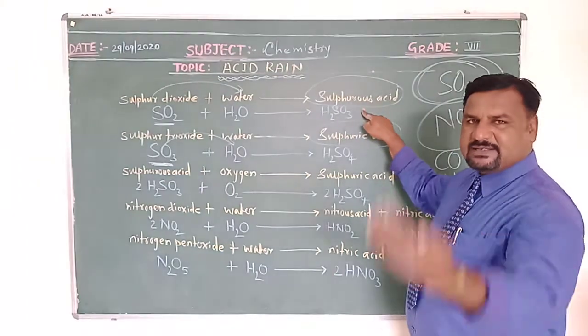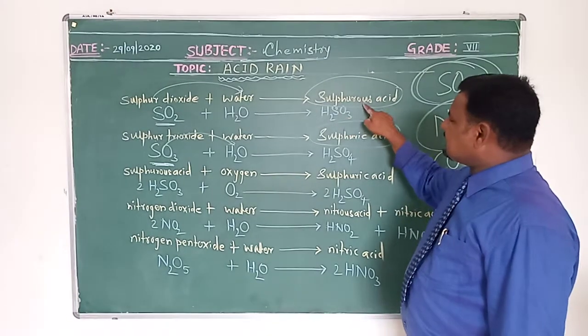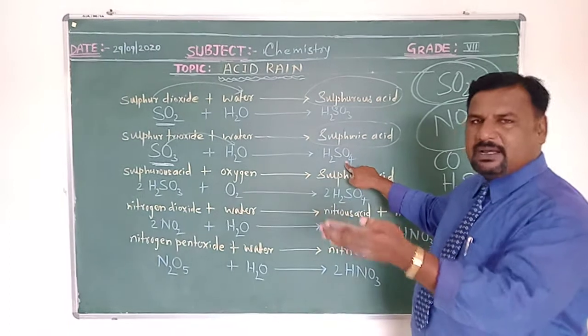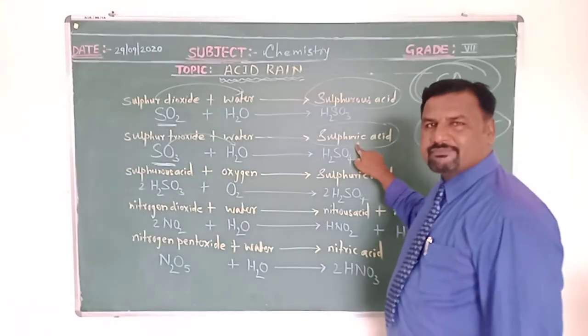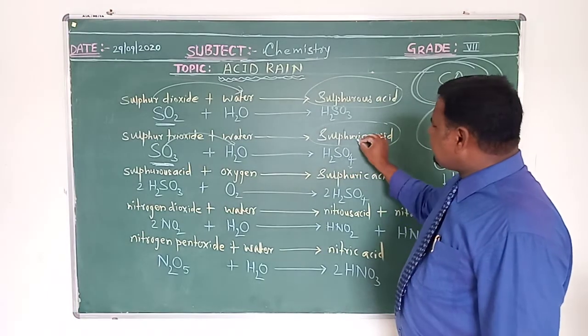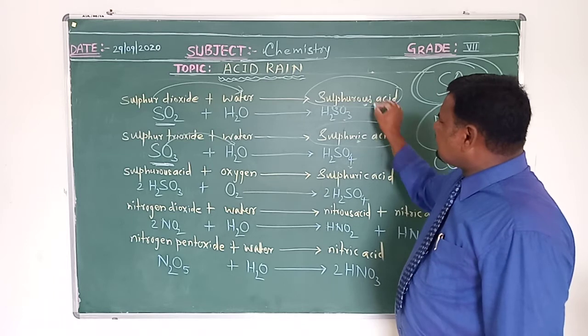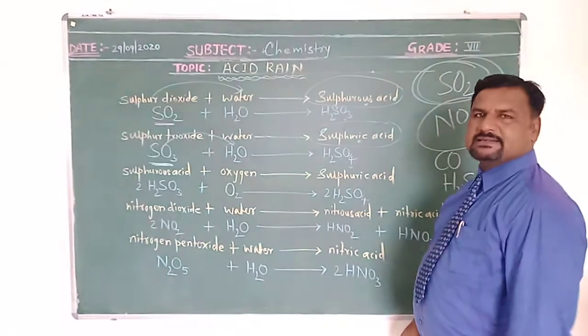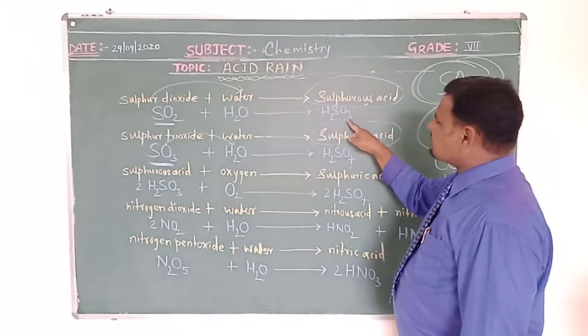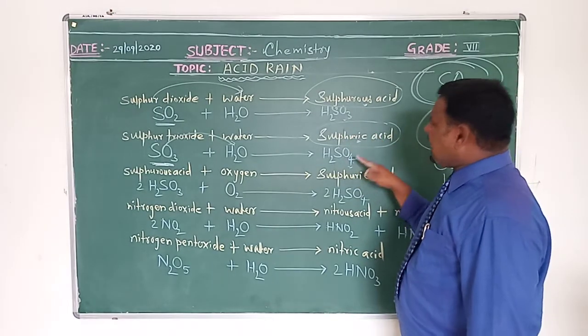The suffix is "-ous" when there are fewer oxygens: O3 is there, so "-ous", and O4 is there. The more the number of oxygens, we have to use the suffix "-ic", that you are aware. So here SO4 is there, so we are saying "-ic". Here 3 oxygens are there, so we are using the suffix "-ous". Sulfurous acid H2SO3 is formed, and sulfuric acid is formed.